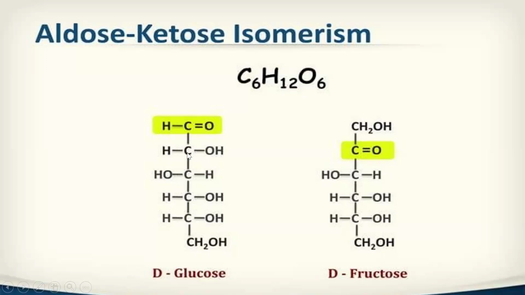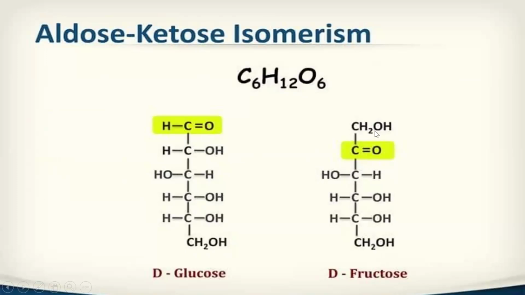So it is C6H12O6. This is the molecular formula of glucose and this is the structural formula of glucose.